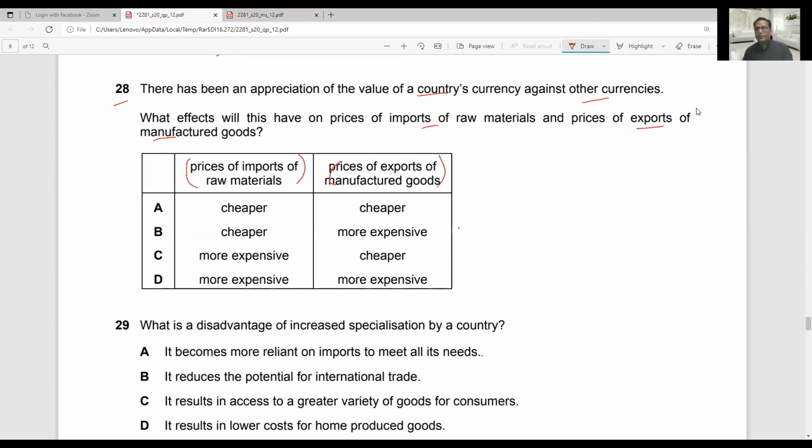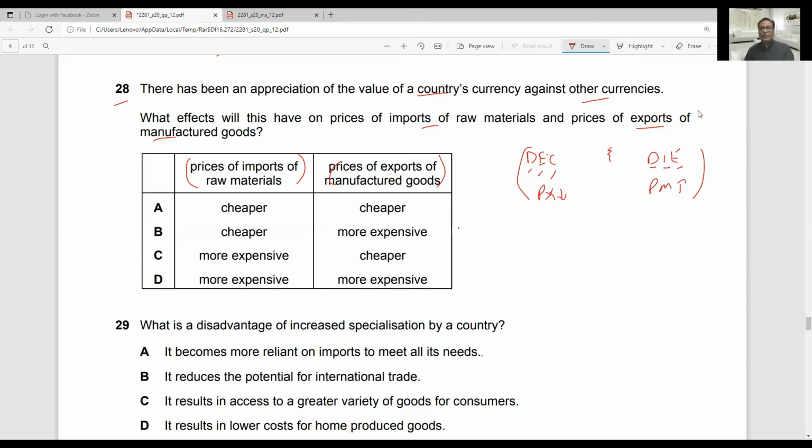Okay, so keep in mind one acronym, that is DEC and DIE. DEC and DIE. Here I'm using D for depreciation of currency or devaluation of currency. Devaluation of currency makes exports cheaper, mean price of export falls whenever there is depreciation of currency, and price of imports will rise. Depreciation makes imports expensive, so price of import will rise. This is for devaluation or depreciation of currency.